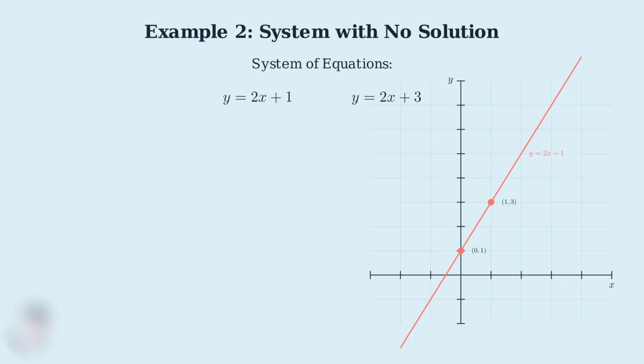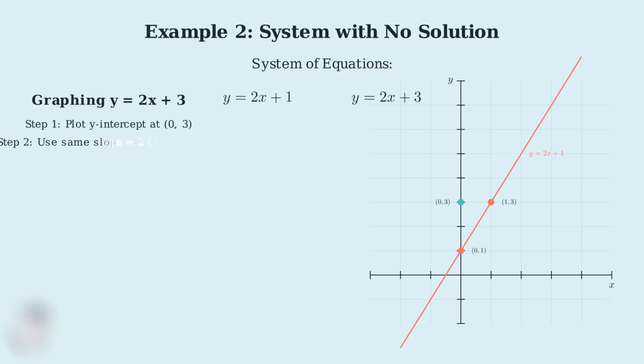Now let's graph the second equation, y equals 2x plus 3, using the same process. For the second equation, the y-intercept is 3, so we plot the point at coordinates 0, 3. The slope is again 2, so we rise 2 units and run 1 unit to the right from our y-intercept. Now we draw the line through these points. This gives us the graph of y equals 2x plus 3.